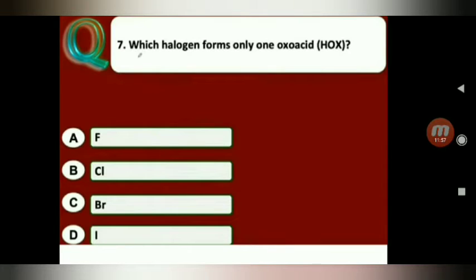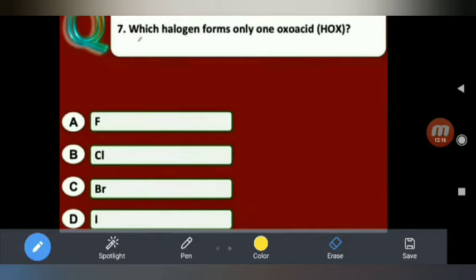So in these halogens, fluorine is the highly electronegative atom. The valency is -1, means only one valency. So it gives only one oxo acid. So the answer is fluorine. It is a direct question. Answer is fluorine.